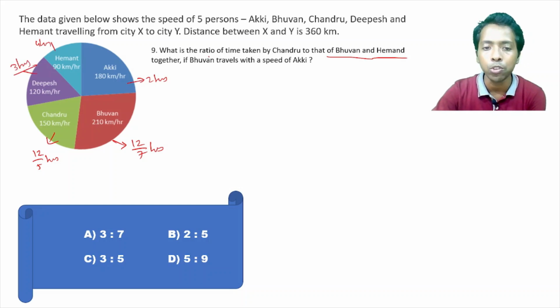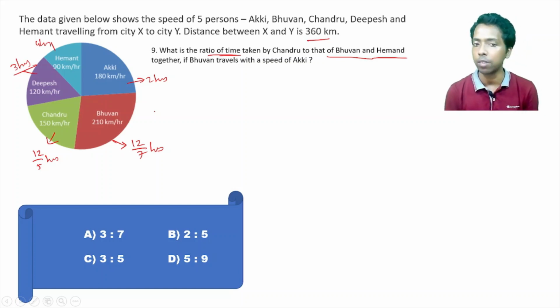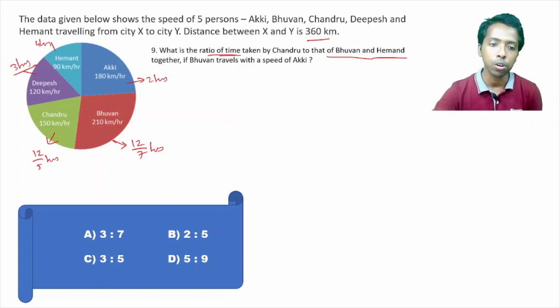Now, what is the ratio of the time taken? It's talking about the ratio. Total distance is same, so we can take the speed or the time, right? If we take the speed, then also it gives the correct answer. Why? Because the traveling distance of all 5 are same. That is a plus point here, right? So we can take here the time as well.